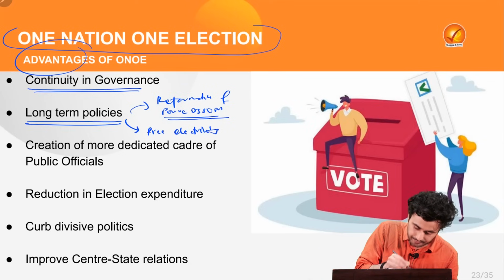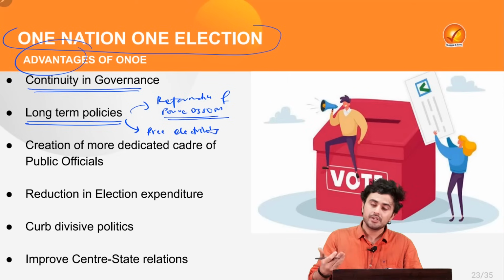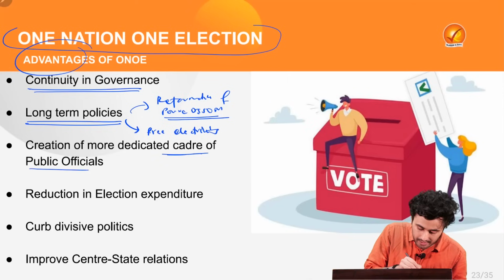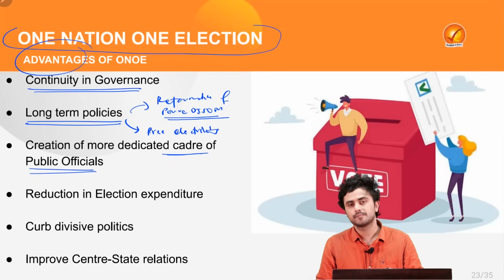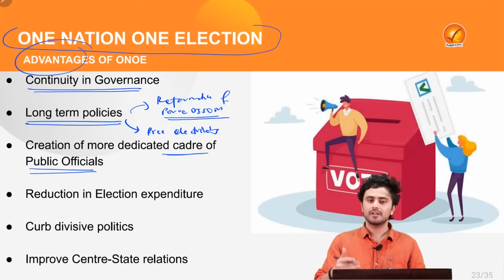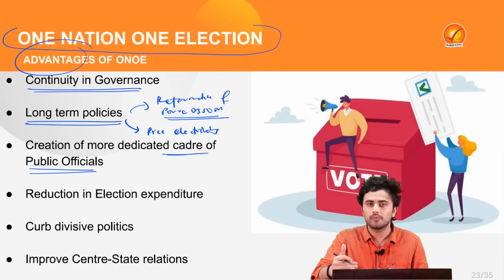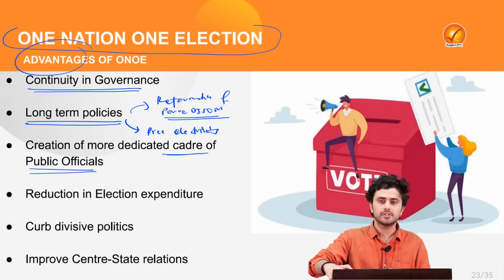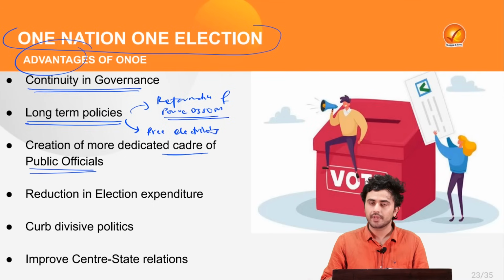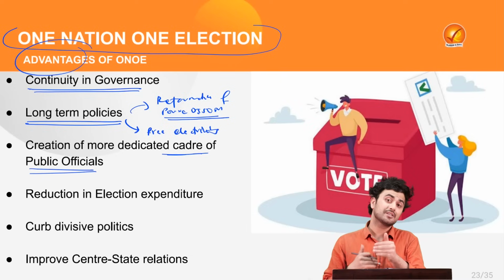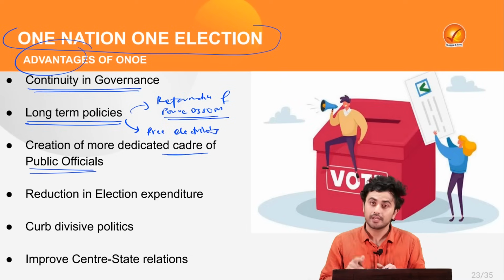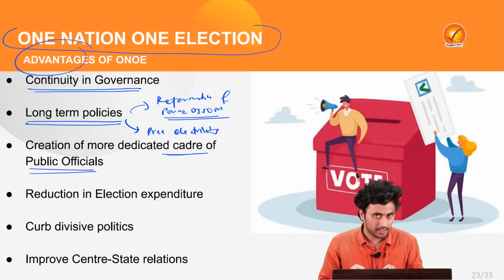electricity. Also, it can lead to the creation of a more dedicated cadre of public officials. Because we have often seen that when a new political party comes into power, they start deploying the officials which are dear to them. Now, this frequent transfer of officers can lead to the disruption of administration. Thus, that can be checked as well.